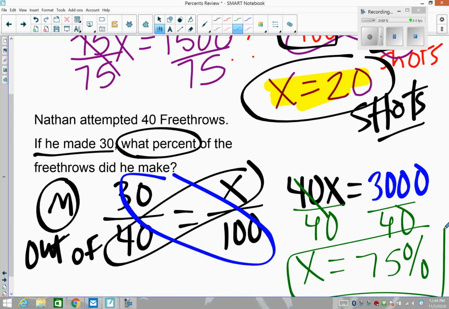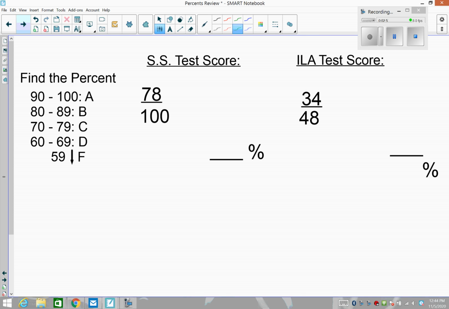Okay. Continuing on with percents. So what about test scores? They operate in the same capacity. We just need to know, if we're figuring out the percent, we need to get it out of 100.